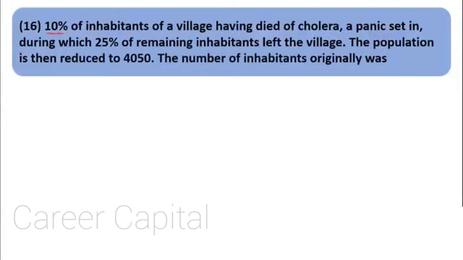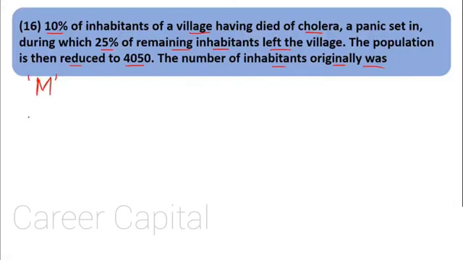10% of the inhabitants of a village having died of cholera, a panic set in, during which 25% of the remaining inhabitants left the village. The population is then reduced to 4050. The number of inhabitants originally was... again very easy. Do we know the population of the village? No. Let us assume M was the population of the village.